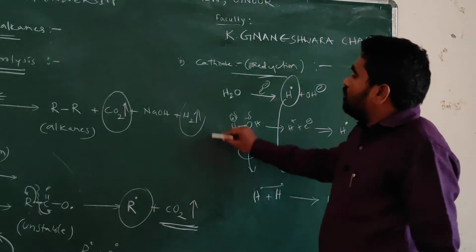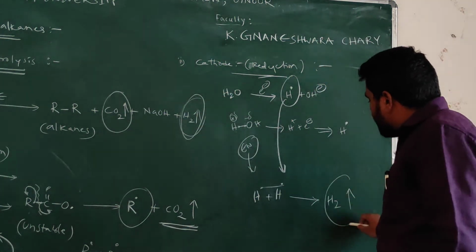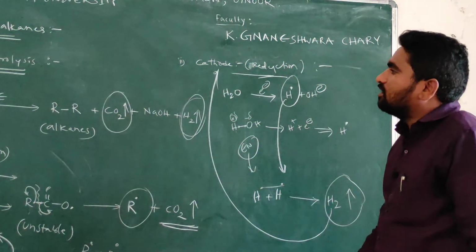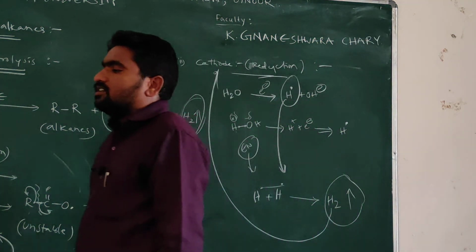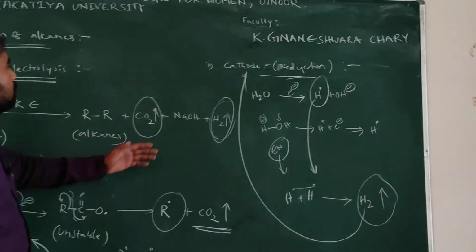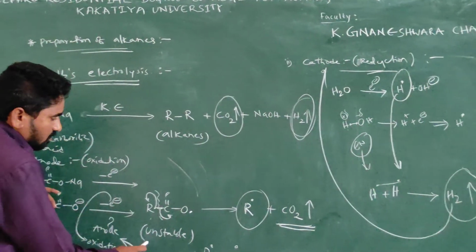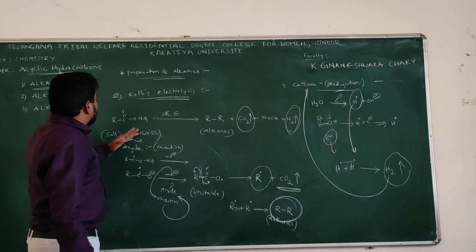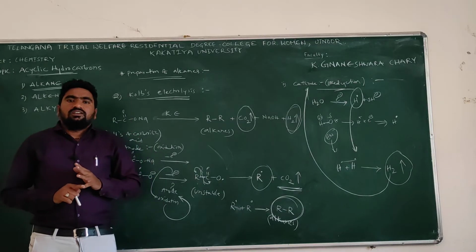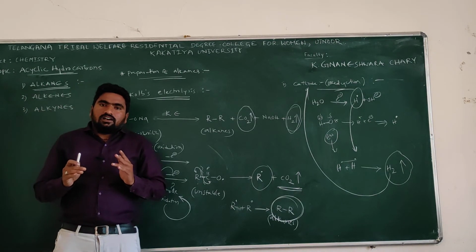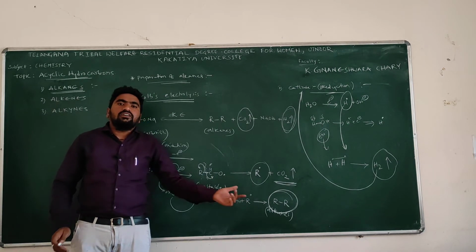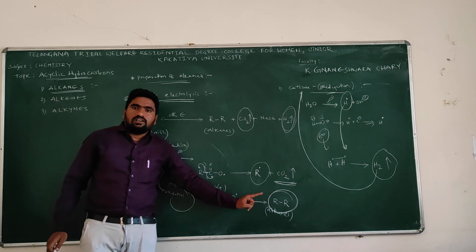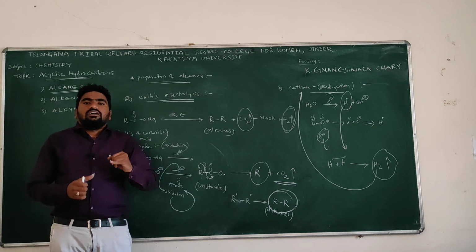Finally, this H2 gas is released at cathode by reduction, isn't it? So what is the main aim here? The main aim is the preparation of alkanes. Finally we got alkanes from this Kolbe electrolysis. The starting material is salts of carboxylic acid. When the salts of carboxylic acid undergo Kolbe electrolysis, we get alkanes, but these alkanes are definitely symmetrical alkanes, like in the Wurtz reaction, where we also get symmetrical alkanes.